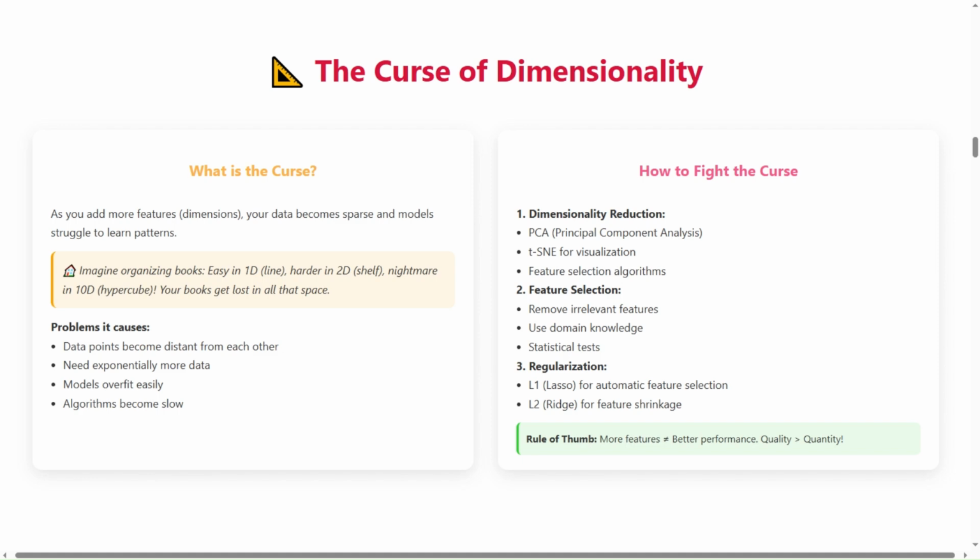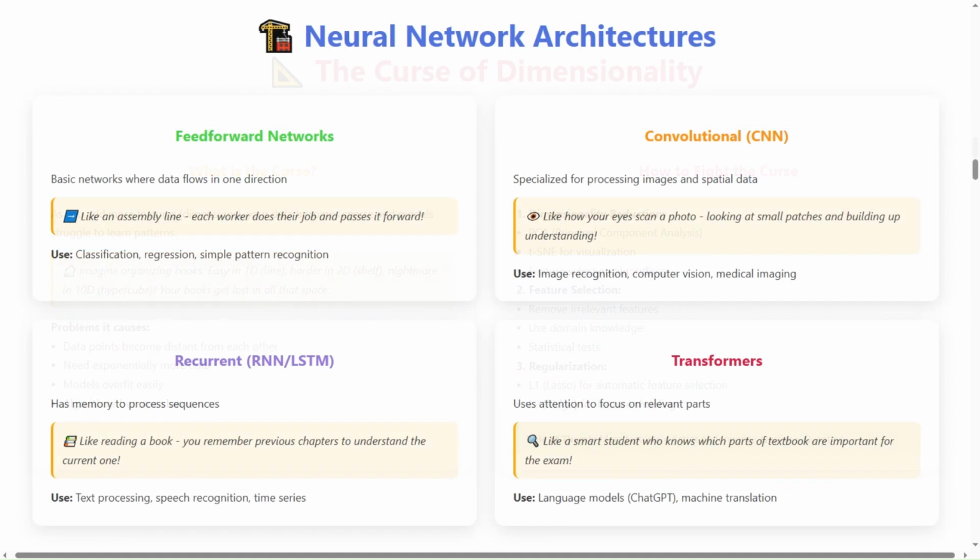Remember, sometimes less truly is more. Neural networks come in many flavors, each designed for specific tasks. Feedforward networks. Basic networks where data flows in one direction. Like an assembly line, each worker does their job and passes it forward. Use includes classification, regression, and simple pattern recognition.